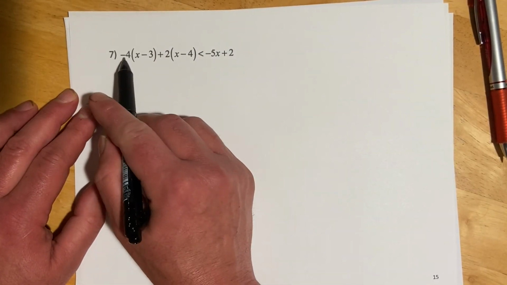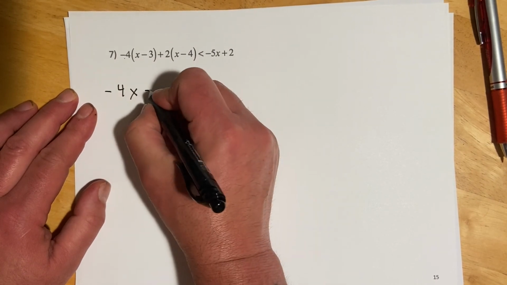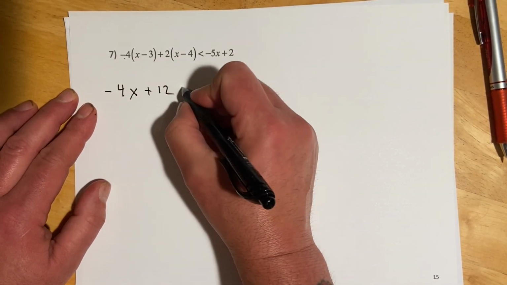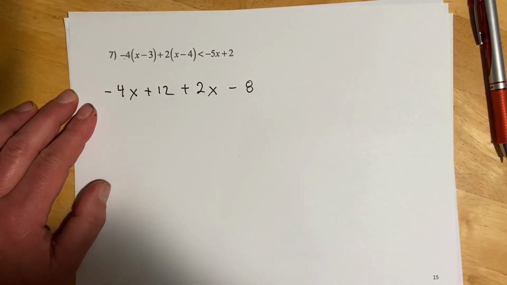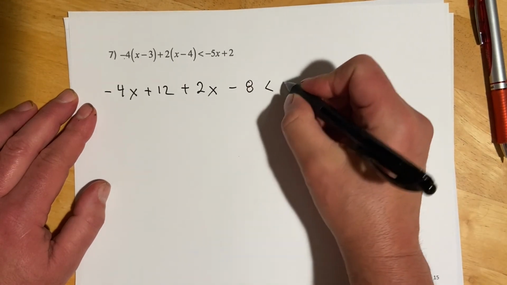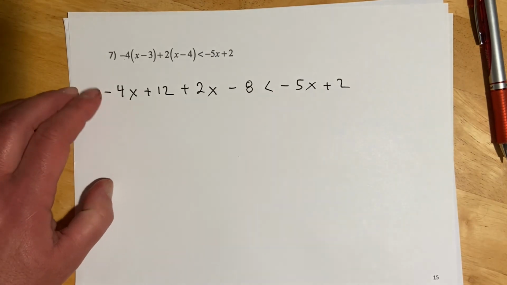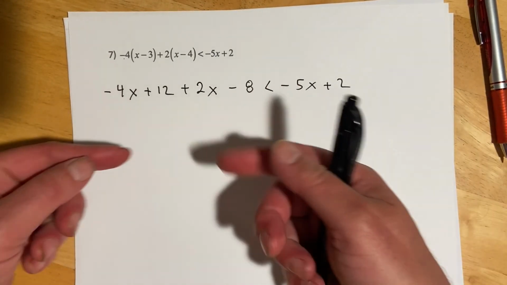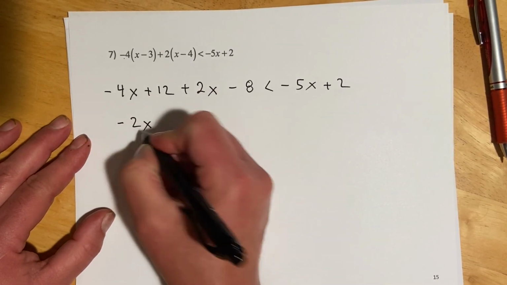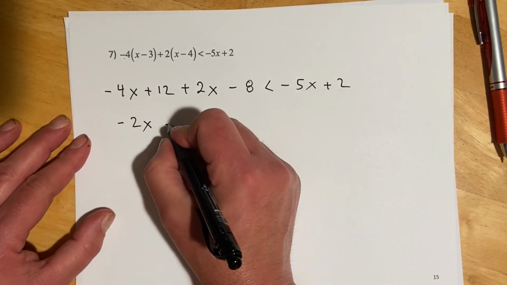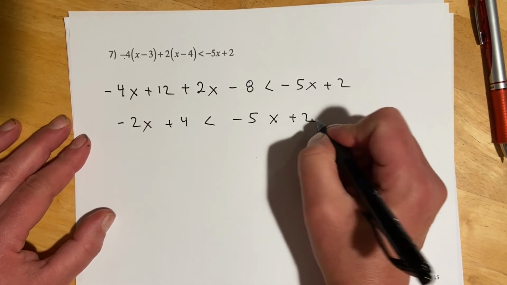Okay, so for this one, I will clean up those parentheses first. And copy this part down. And then again, we want to collect our like terms before we start moving stuff around. So this is going to go negative 2x, 12 minus 8, that's going to be plus 4. And then copy this down again.